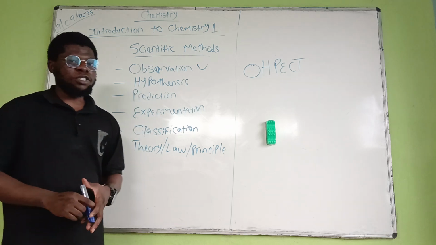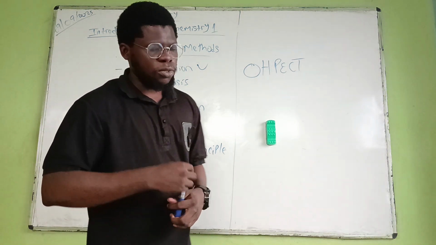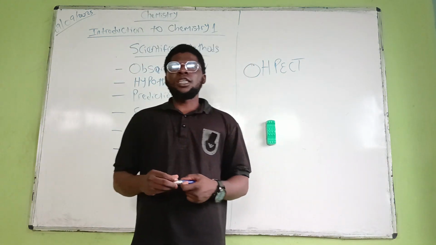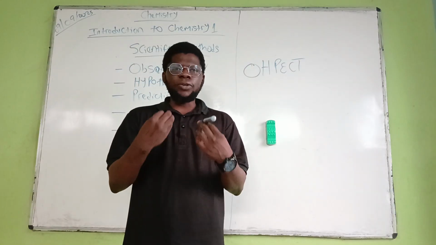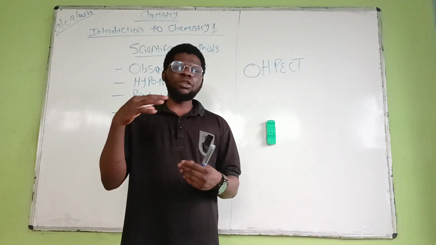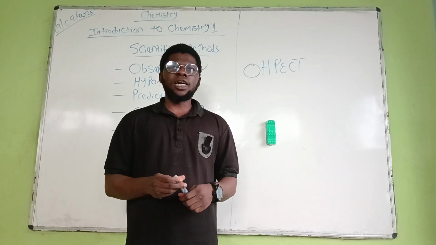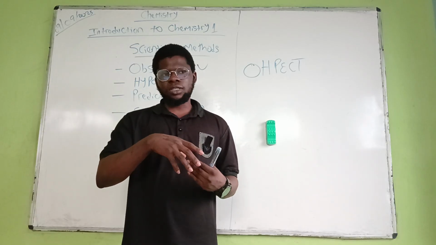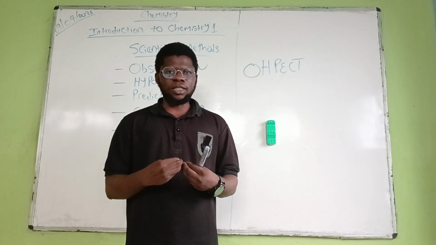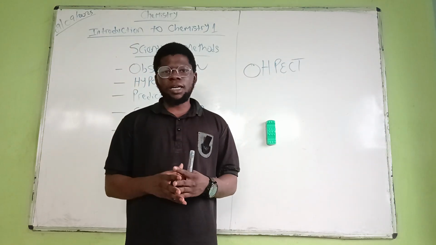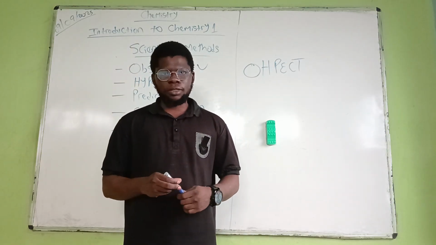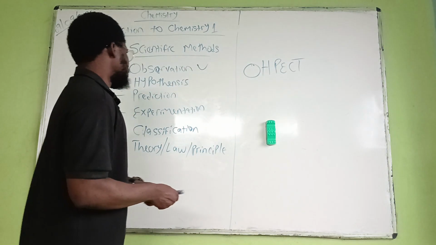We have observation. When we say observation, it means the art of viewing things to know the components of a particular object or substance. Meaning that to know what a particular object or substance entails, viewing the external part of an object or substance. So that's that. And the next one.